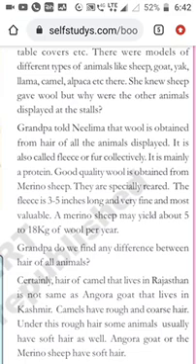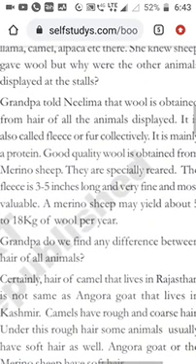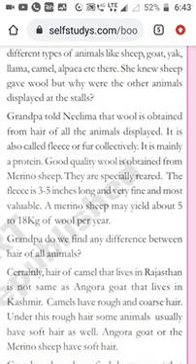A merino sheep may yield about 5 to 18 kgs of wool per year. How many kgs? 5 to 18 kgs of wool per year. So we see goats and sheep regularly, and they are very normal, but the merino sheep is very valuable. Its hair is 3 to 5 inches long, very fine and most valuable, and it gives 5 to 18 kgs of wool per year.